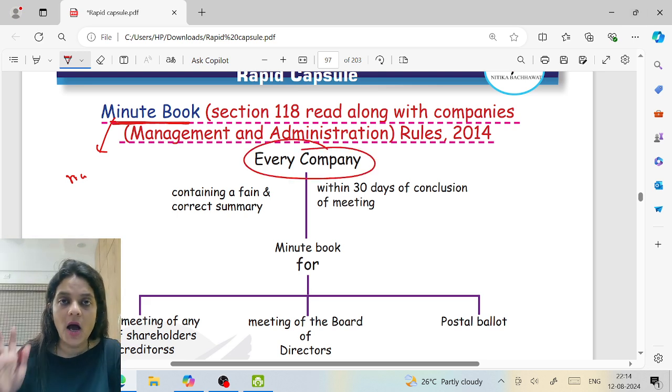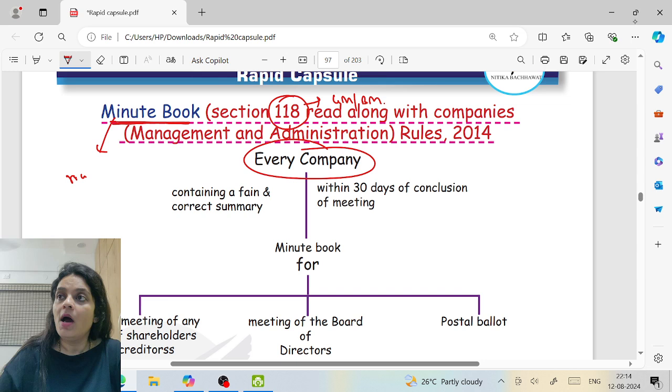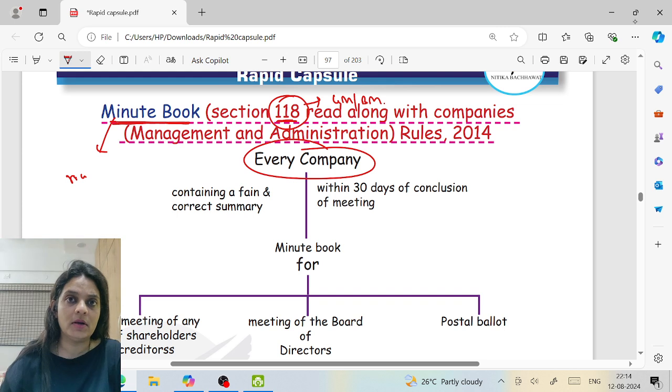Every company. Now, the thing is, section 108 talks about minute books of general meeting as well as board meeting. Under the provisions of board meeting, they don't talk about minute book. So, the provisions for minute book for board meeting are also given here. So you may get a question on minute book of board meeting and you'll be like, board meeting is not in our syllabus. No, minute books of board meeting is in your syllabus.